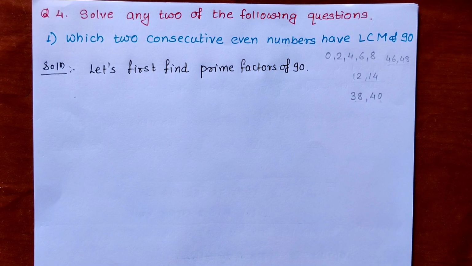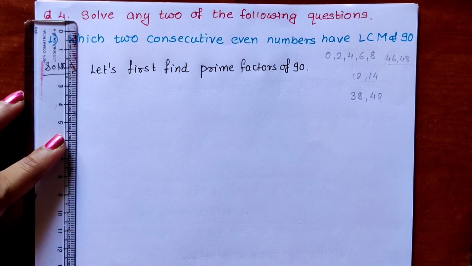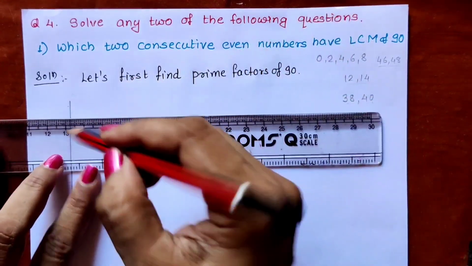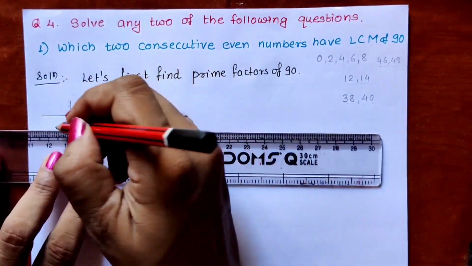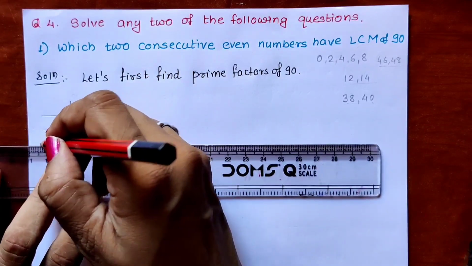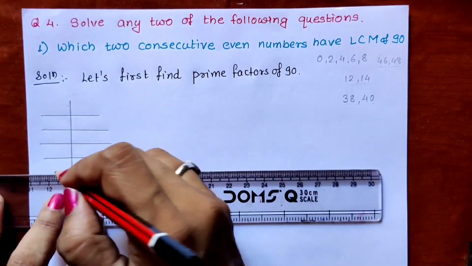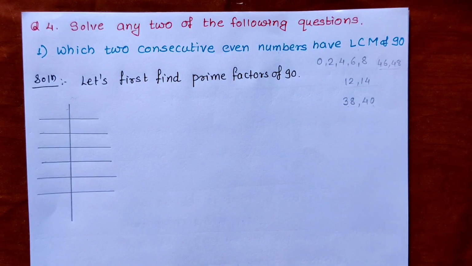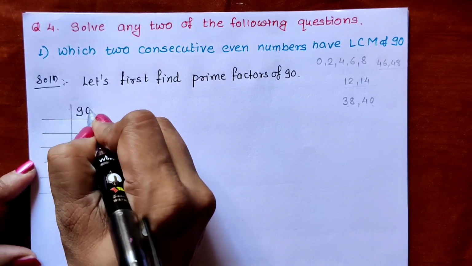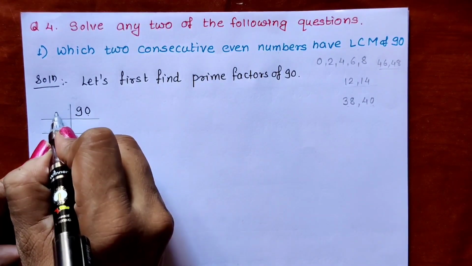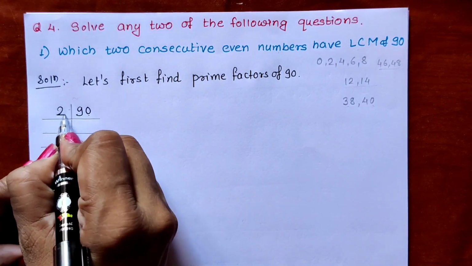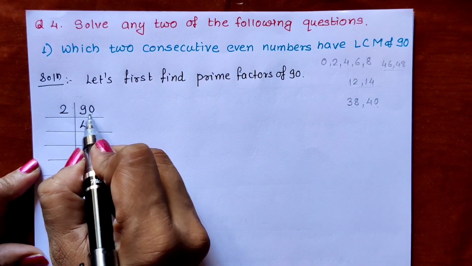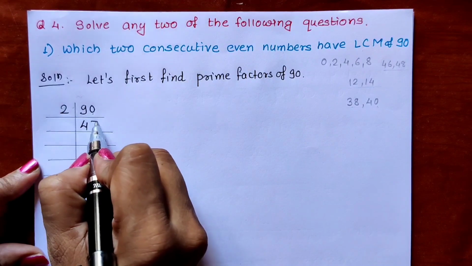This is the rough work. You all know how to find. 90: 0 is in the unit place, so this number is an even number. This is divisible by 2. 2 fours are 8. 9 minus 8, 1 remaining. This 0 means 10. 2 fives are 10.